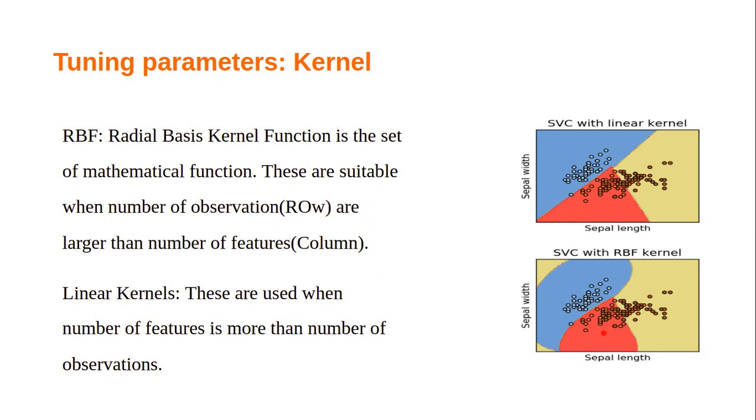Got it? Yes, sir. Okay. Now, we have three tuning parameters. Who will summarize for me the three tuning parameters? Yes, Nisha, please summarize. What three tuning parameters do I have? First is regularization. Second is gamma. And the third is kernel.